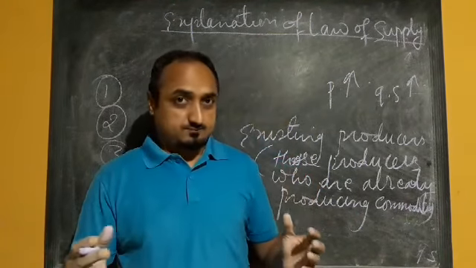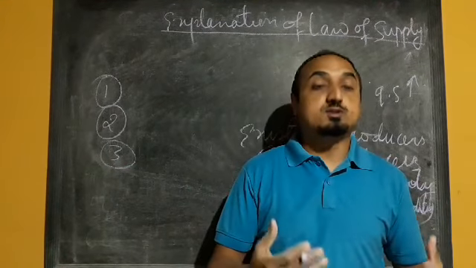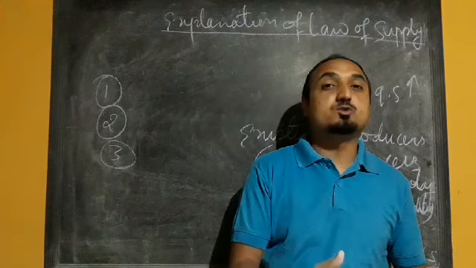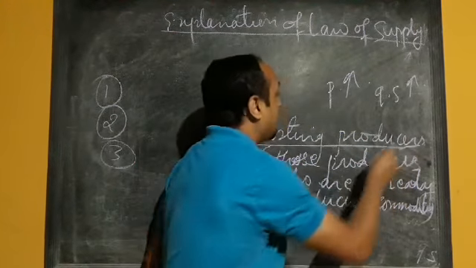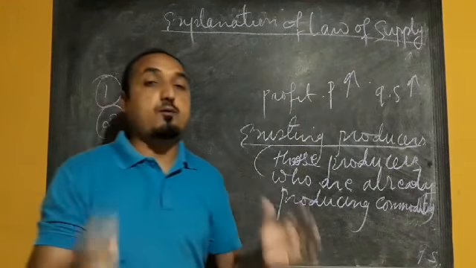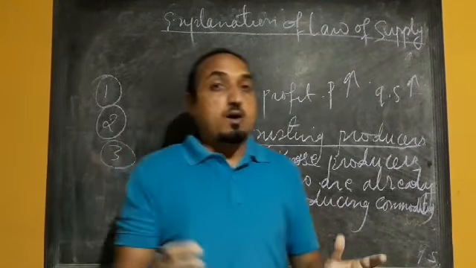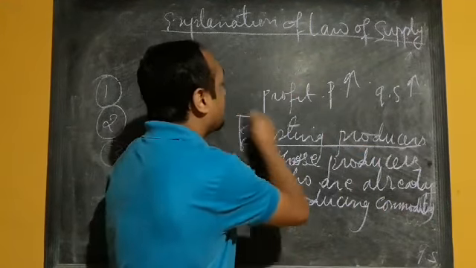So the new producers, or the ones who are willing to start business or willing to start production, when they see that the existing producers are earning higher profit, they also get induced by these existing producers.